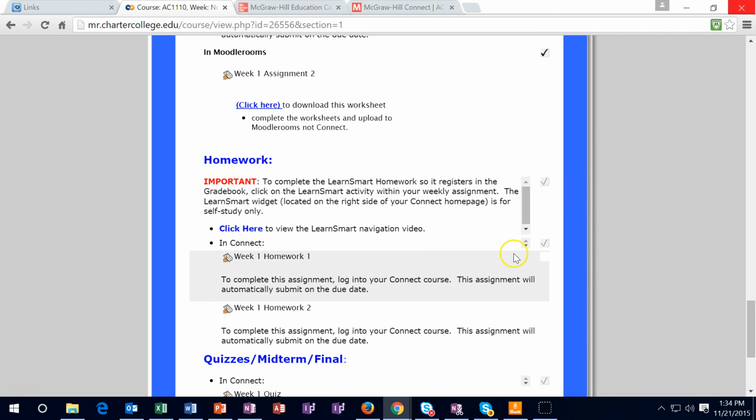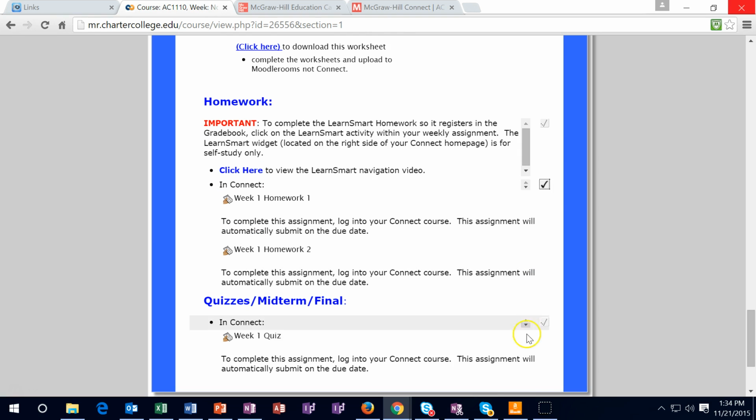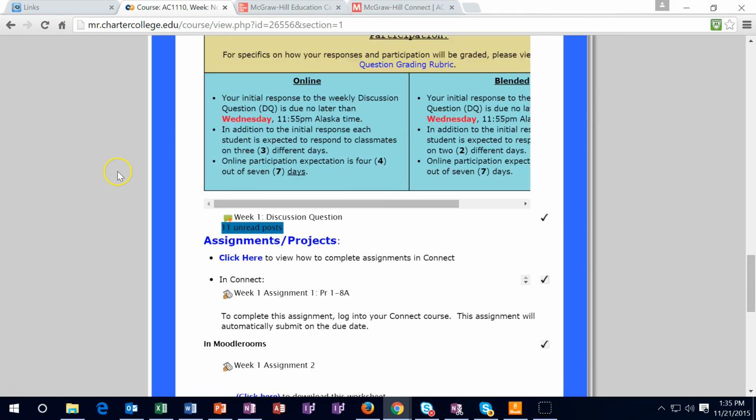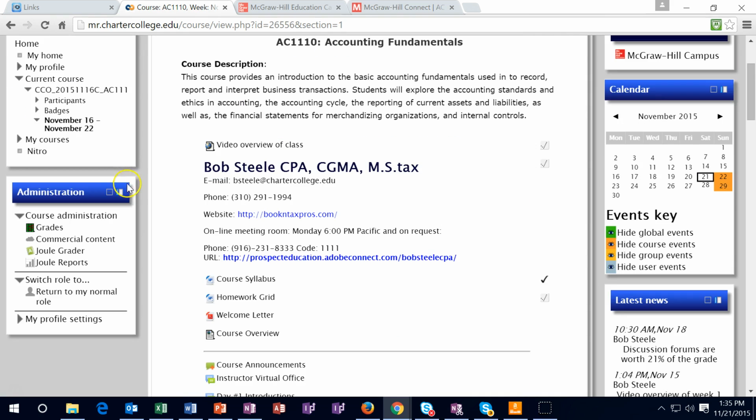Then you've got the homework. Again, these are both in Connect, but once you're done, you just want to check it off and say that you've done these 2 homeworks. And then the quiz. Again, it's in Connect, but you really want to be on top of the class and make sure you get it done. Even though the work is done in Connect, this is where you check off to make sure that everything has been completed, even though you will see its completion during the week here. Then I'm going to enter the grades into the gradebook, and the gradebook for you will be located over on this green icon.